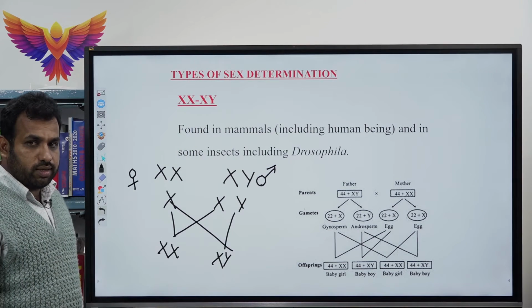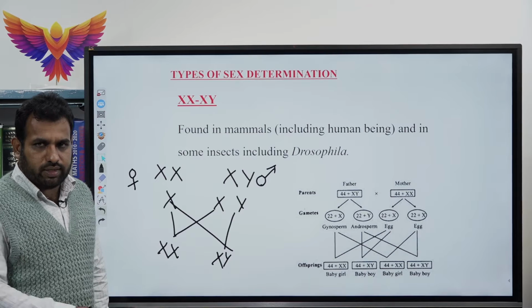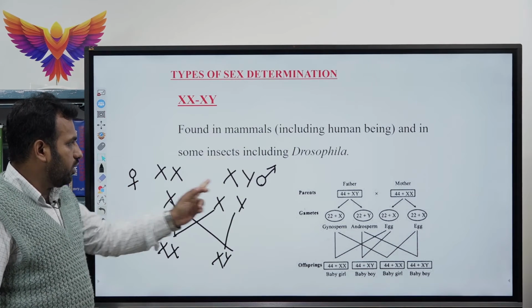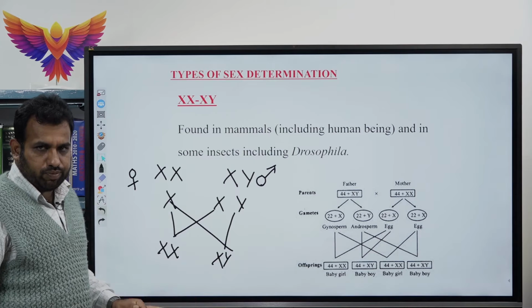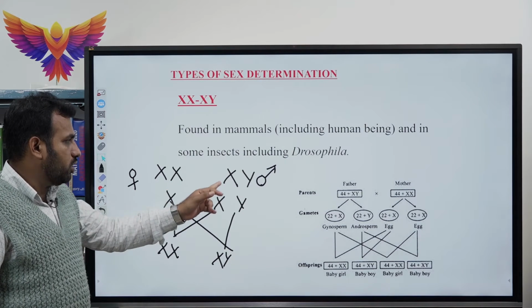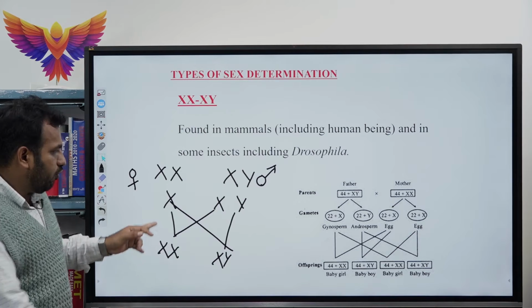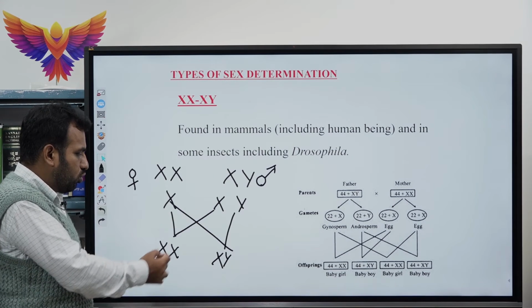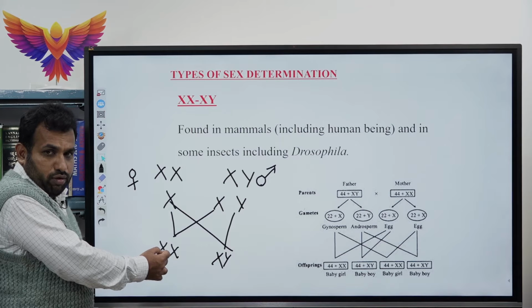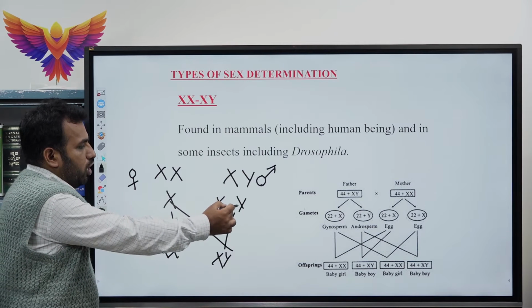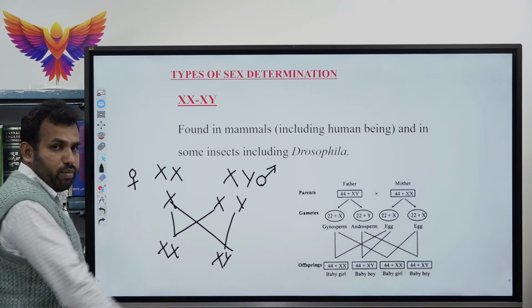Here in case of sex determination, XX in case of female, XY in case of male, the gametes will be formed: XX, XY. If an X chromosome pairs with another X chromosome, that leads to the formation of female. If the X chromosome joins with the Y chromosome, that leads to the formation of male.